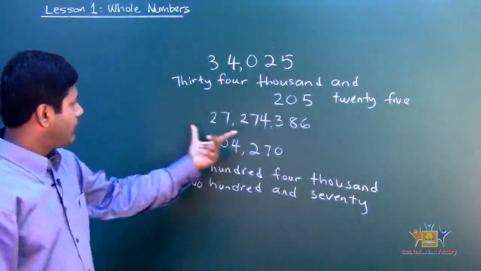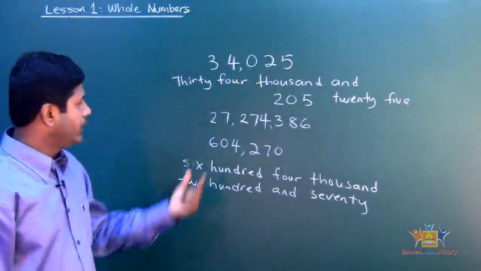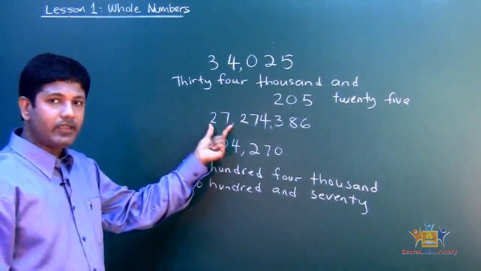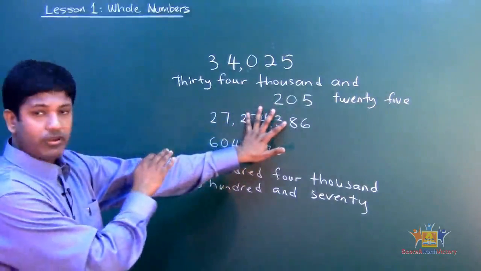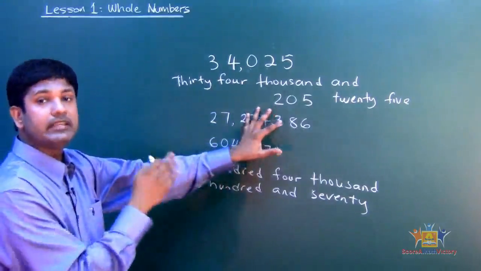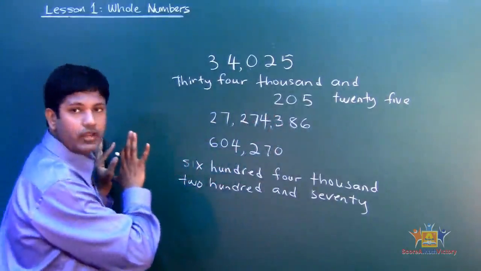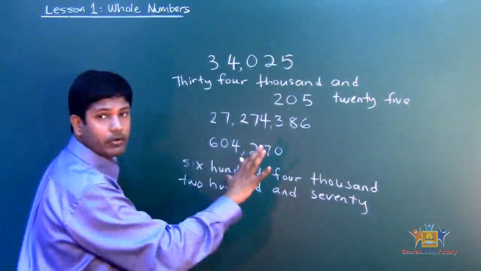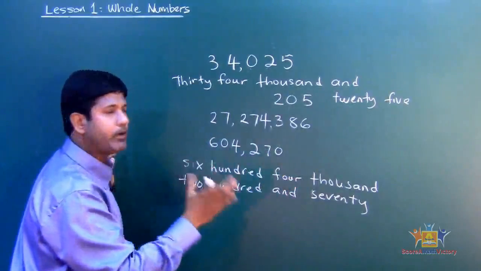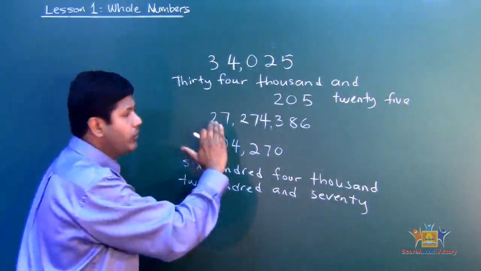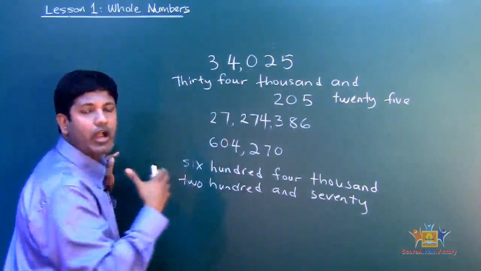Okay, so now how about this one? Such a big number right there. What is that? 27 million. So we block all the 6 digits, and then just read the first 2 digits first, which is 27. Whenever you read the value of a number, you start from the left to right. Left to right, keep in mind. So we start from left, which is what? 27 million.